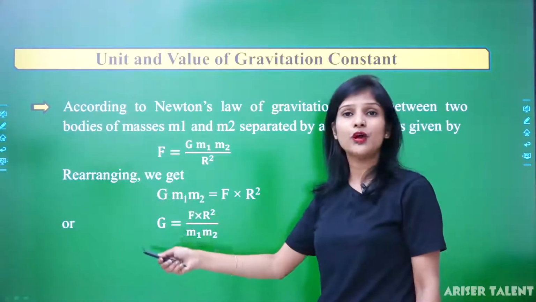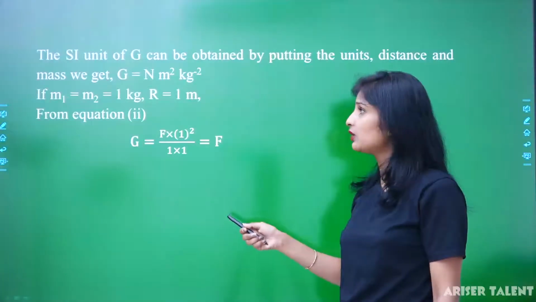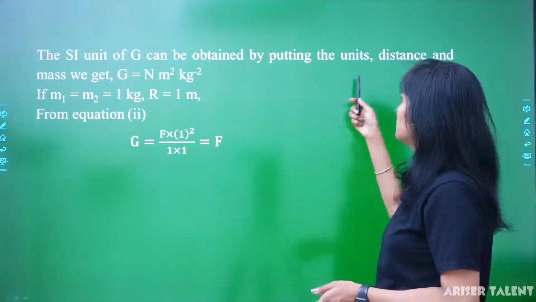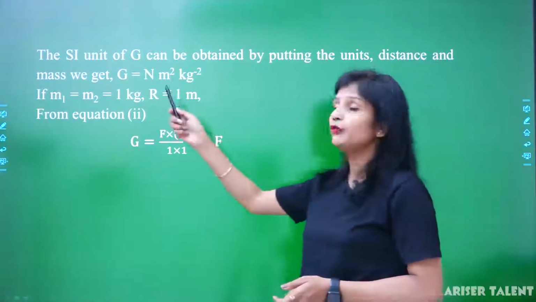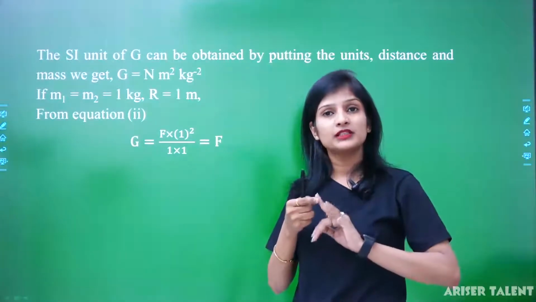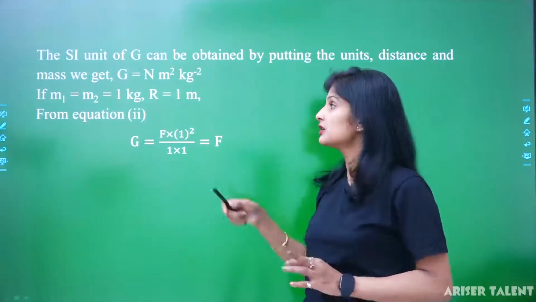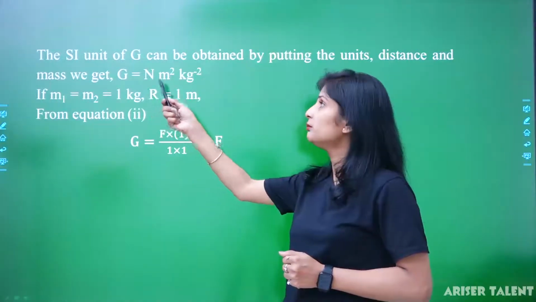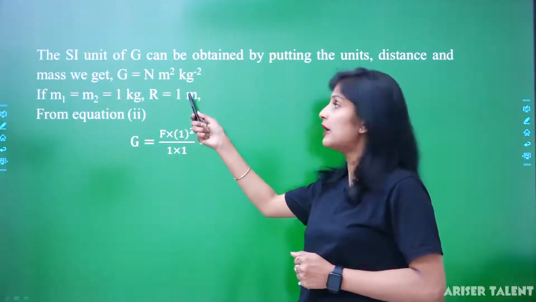So, this is the formula to find the gravitational constant. Now, the SI unit of G can be obtained by putting the units of force, masses and r, the distance. So, what we will get? The unit will be Newton meter square per kilogram square.